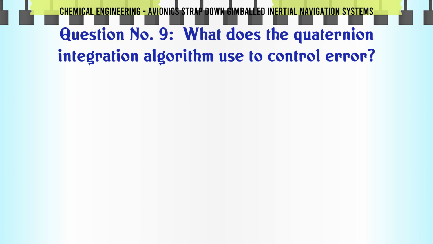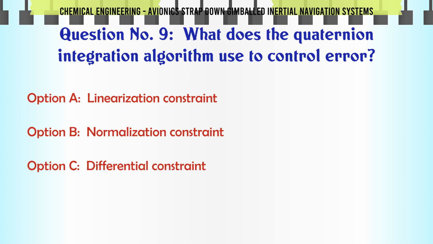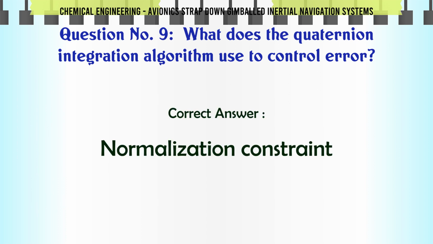What does the quaternion integration algorithm use to control error? A. Linearization constraint. B. Normalization constraint. C. Differential constraint. D. Integral constraints. The correct answer is normalization constraint.